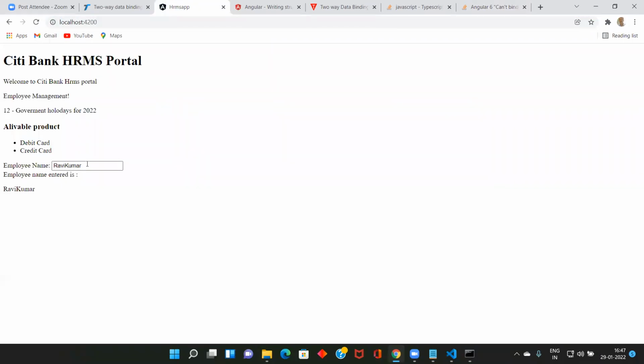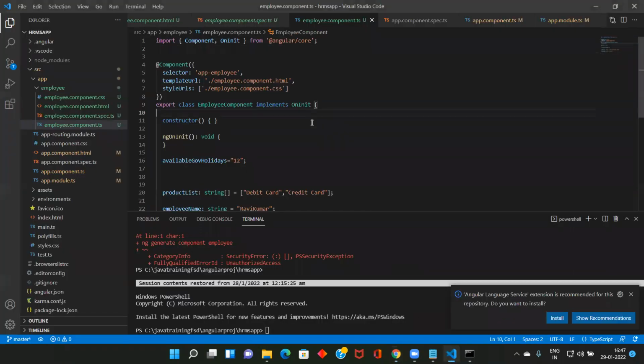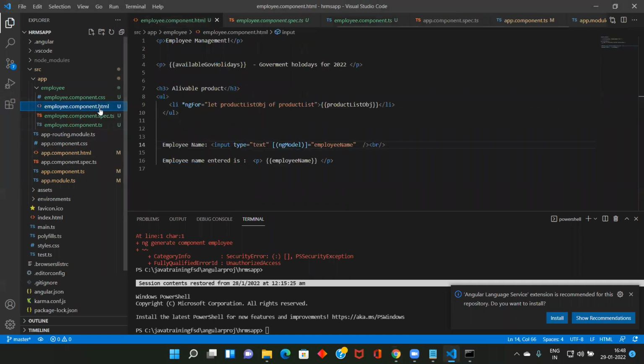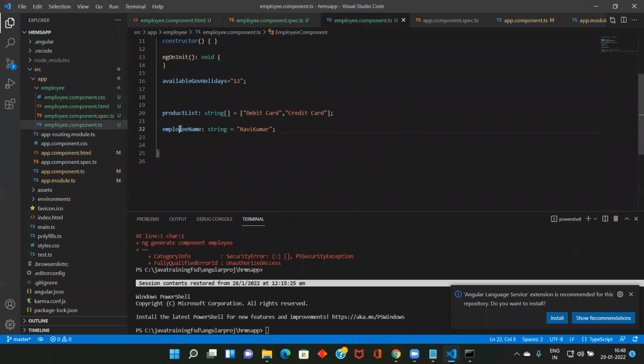See here, now we got the value. Whatever I type here, see here it's changed. How come? Whenever you type, it goes to the class. Whenever I type something here, it will go to the class. Which class? In our case, I'm typing here, but I bound it with ngModel, so now it is pointing to the employee component class. Okay, so now it will change this value.